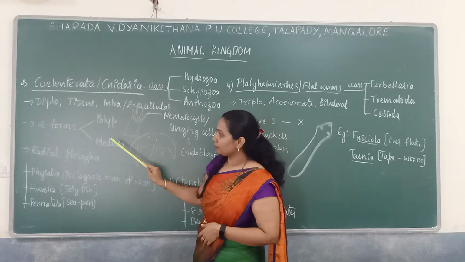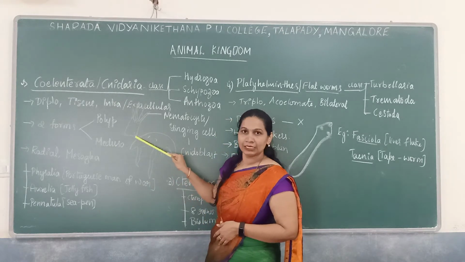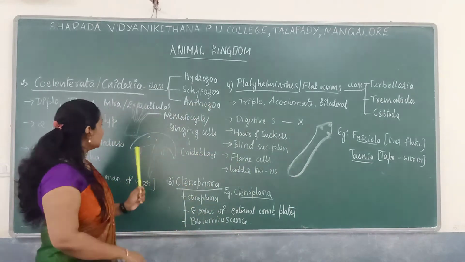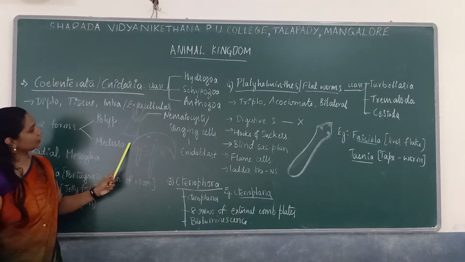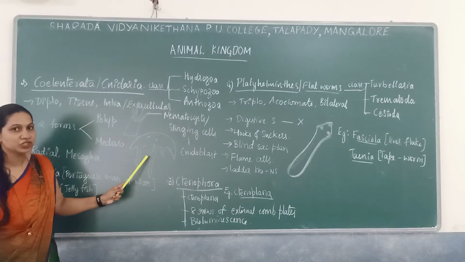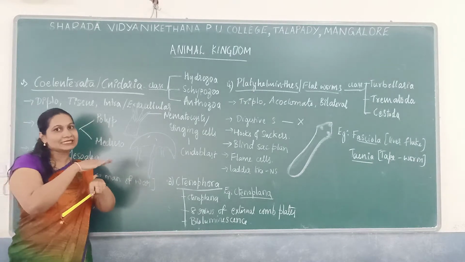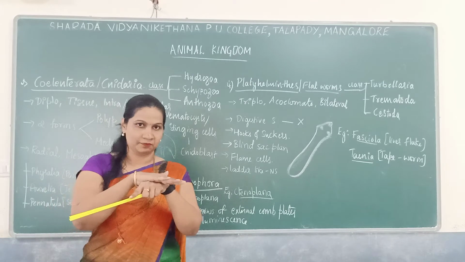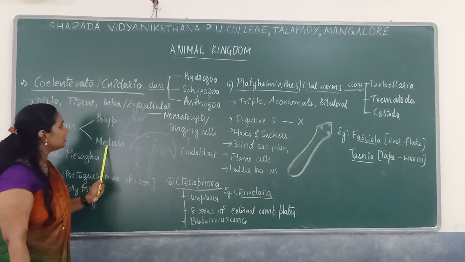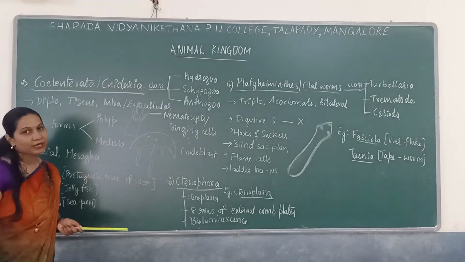There are 2 forms of Coelenterata. One is a polyp and one more is a medusa. Polyp is cylindrical, for example Hydra, whereas medusa is umbrella shaped. You might have seen jellyfish, which is umbrella shaped. Polyp is sessile, which means attached to the substratum. They need a base to which they will be attached, whereas medusa will be freely moving. So there are two body forms, polyp as well as medusa.